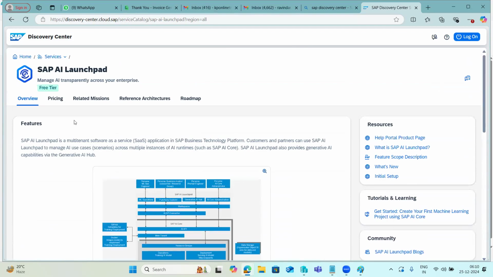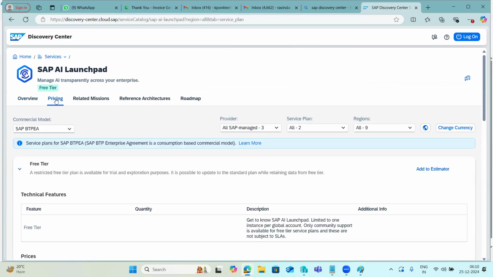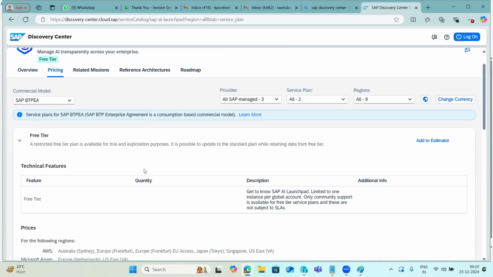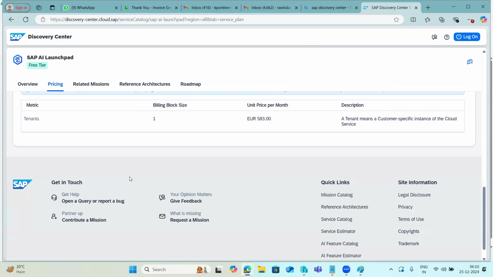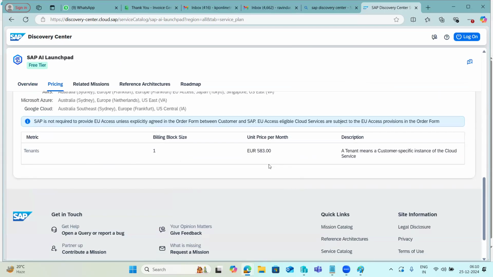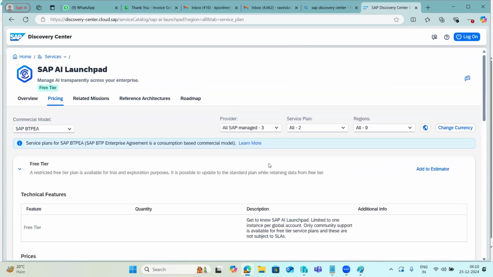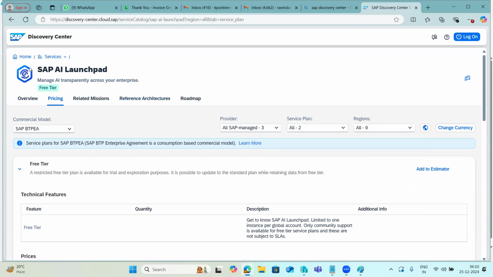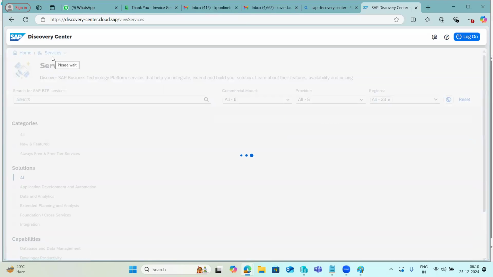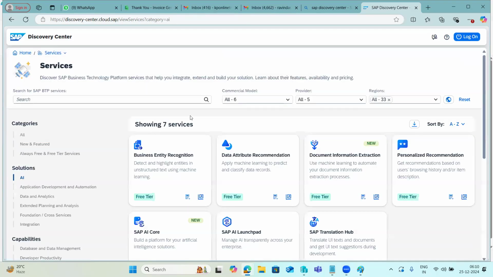There is a calculator option, and there is a pricing option. If you go here, we can see the pricing for this tenant, for example AI Core. We can estimate what it costs per month and how much you can use. This service is available in certain service plans and regions, and then we can get the estimations, right?